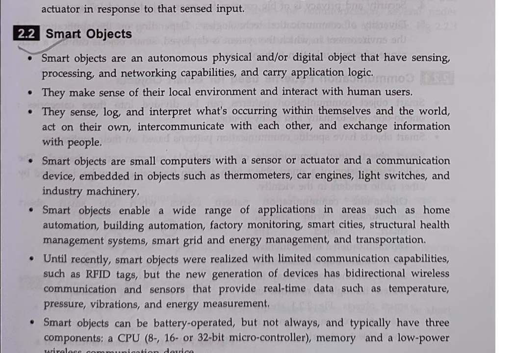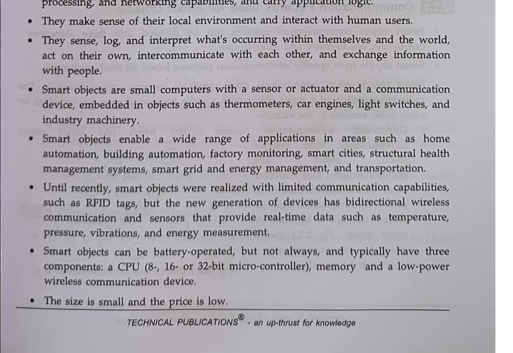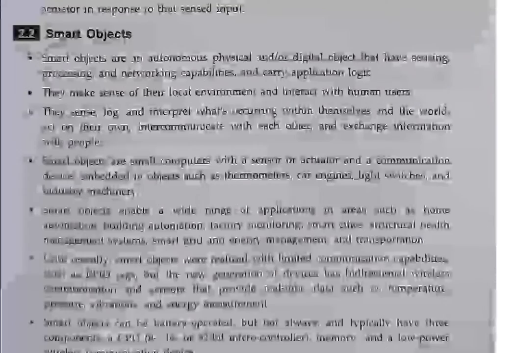Smart objects can be battery operated, but not always, and typically have three components: a CPU, an 8, 16, or 32-bit microcontroller, memory, and a low power wireless communication device. The size is small and the price is low. This is the main motto of smart objects.